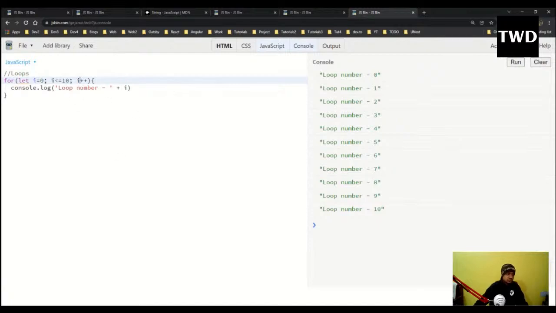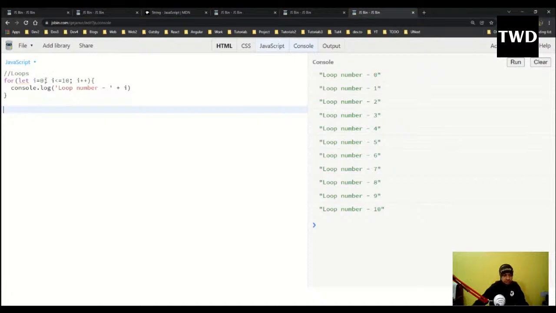So this is the for loop. We similarly have other loops also, like a while loop, and the while loop is actually much easier to understand than the for loop. But you will see people using the for loop more than the while loop. So let me change this same example into a while loop.